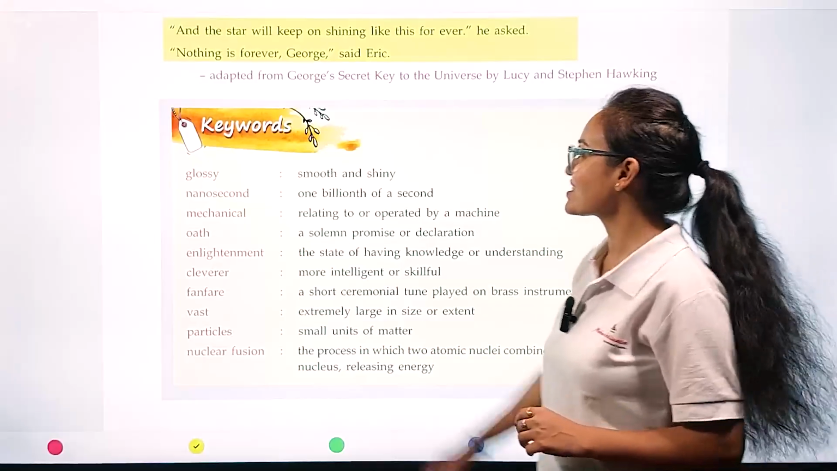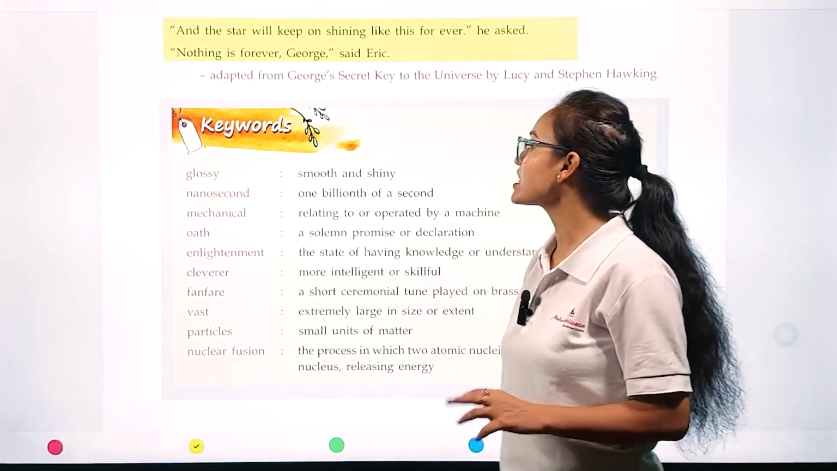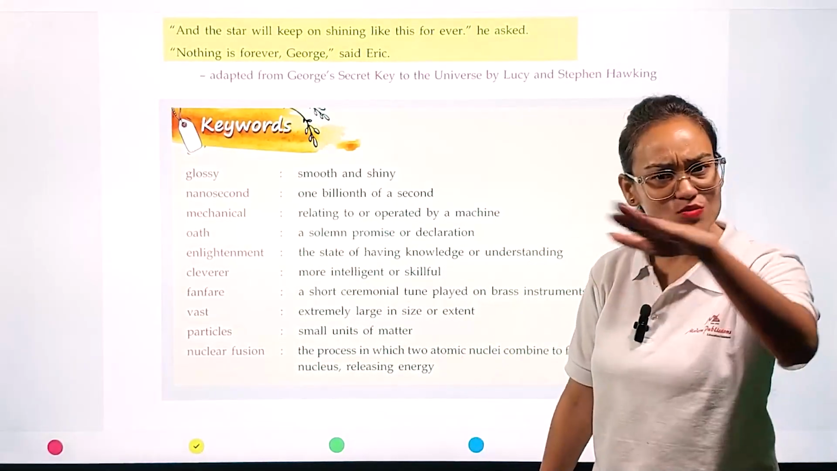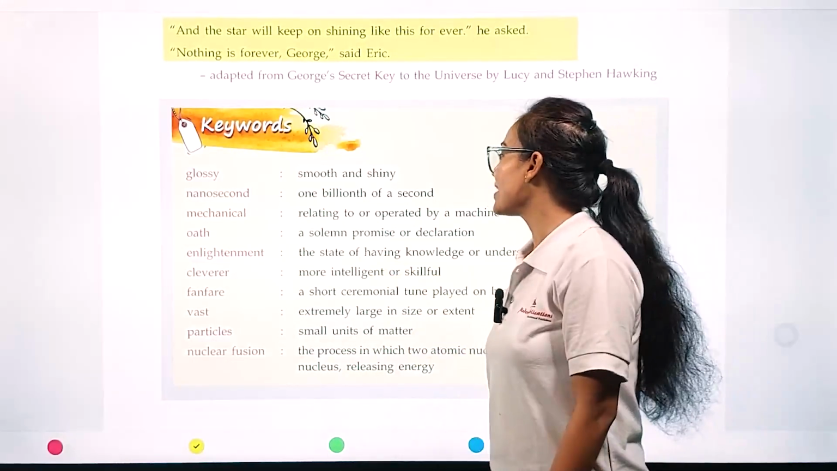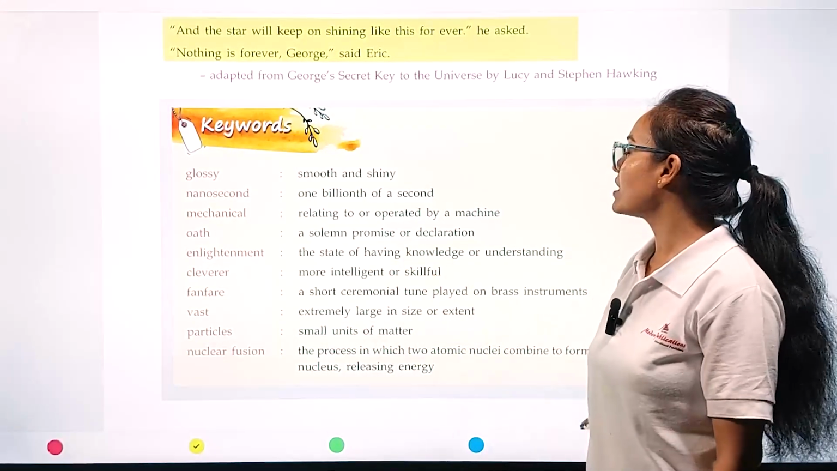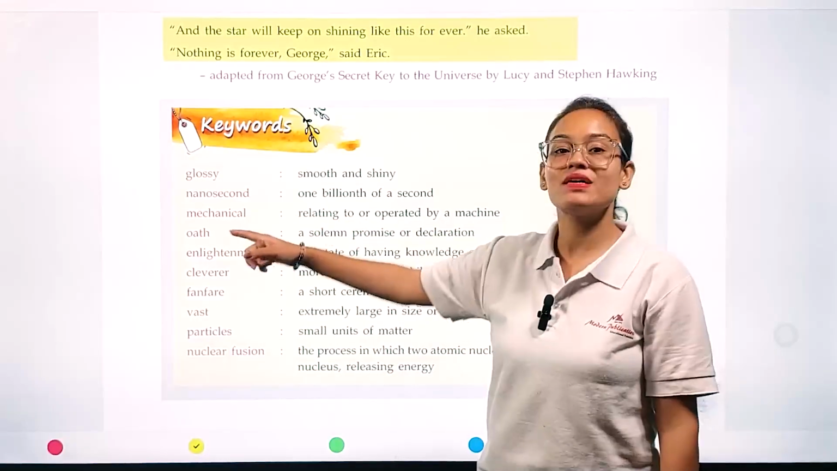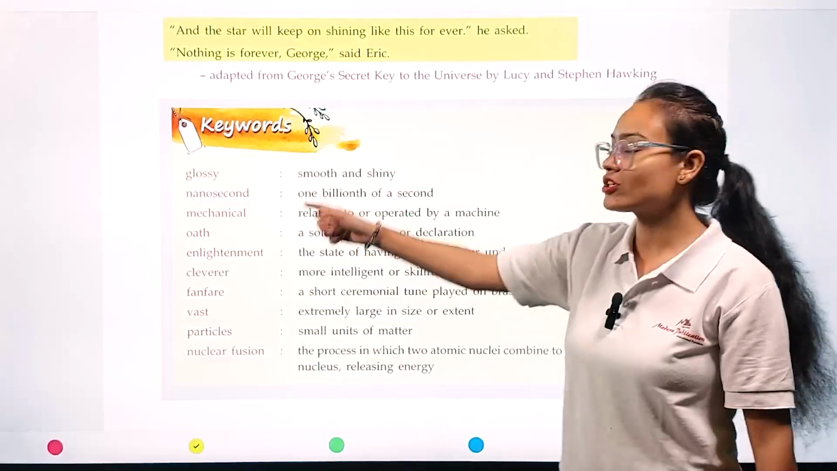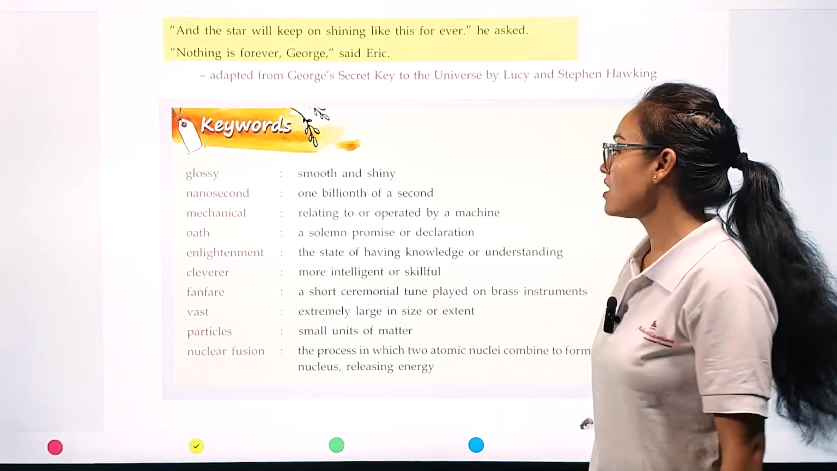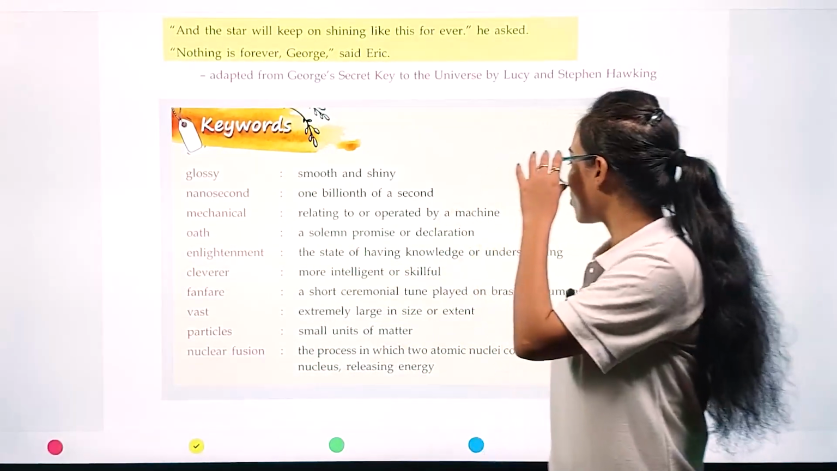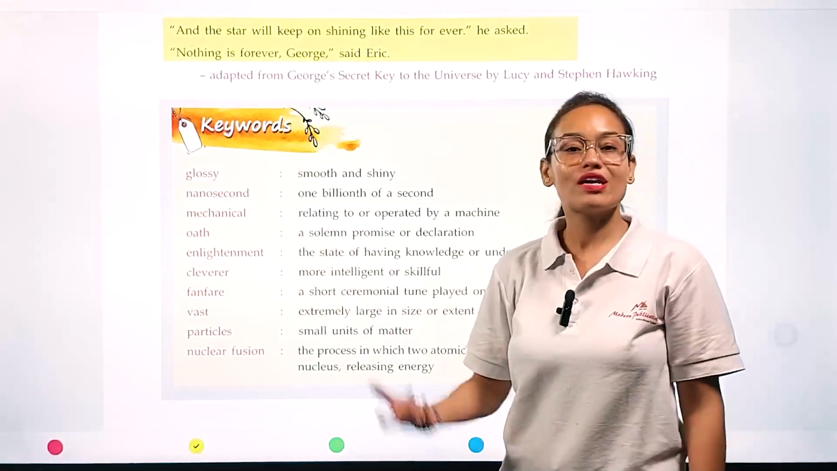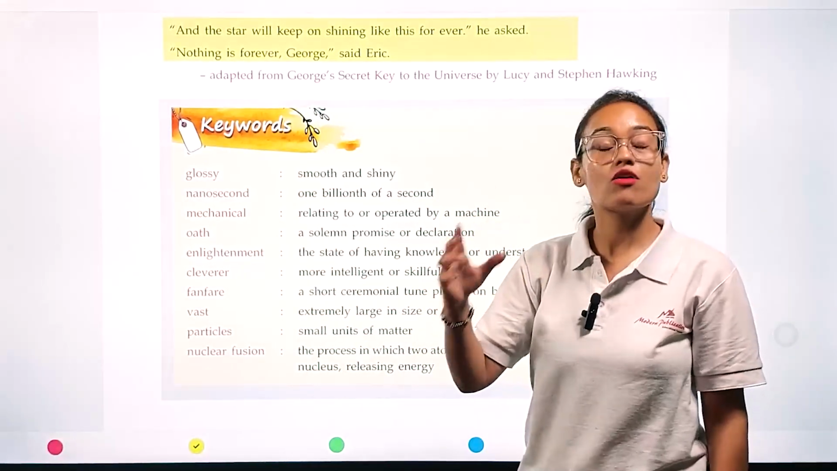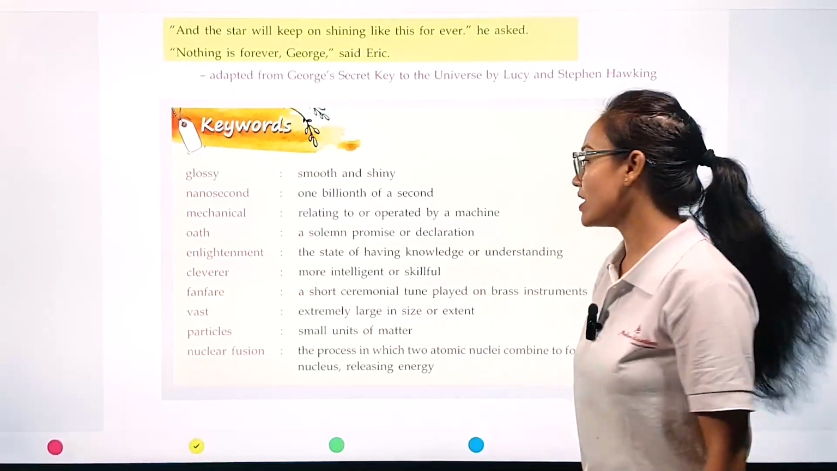Now come with me and let's see the word meanings of the chapter. Glossy means smooth and shiny. Glossy means a very smooth surface. Nanosecond, one billionth of a second. Mechanical, relating to or operated by a machine. Oath, a solemn promise or declaration. Oath means whenever you are making a promise. Enlightenment, the state of having knowledge or understanding. Enlightenment is when you completely understand anything or completely attain knowledge.